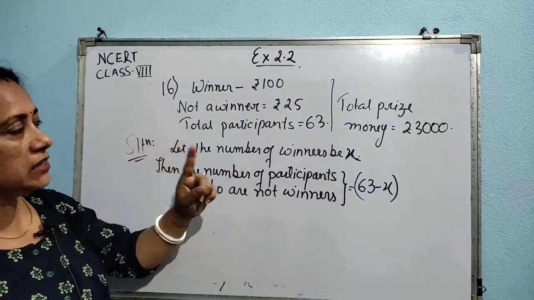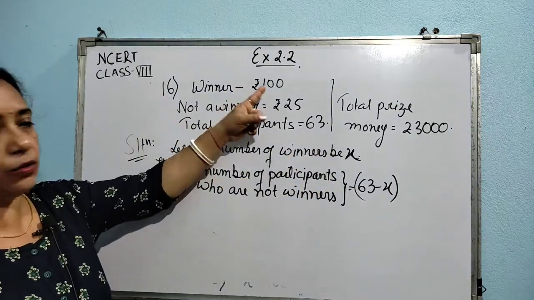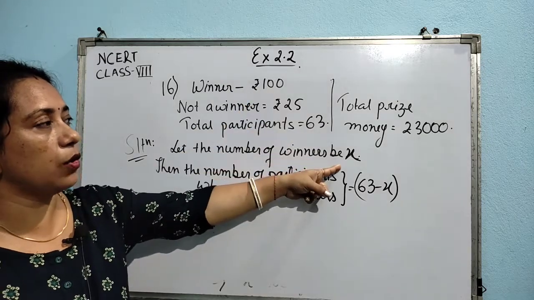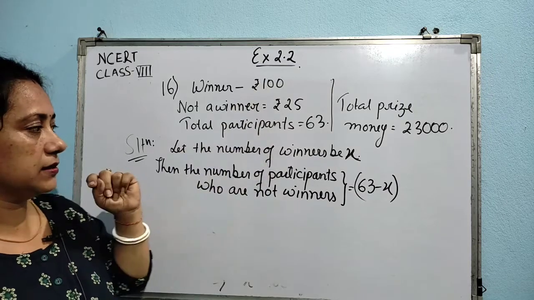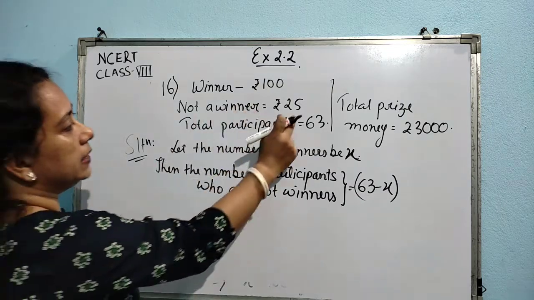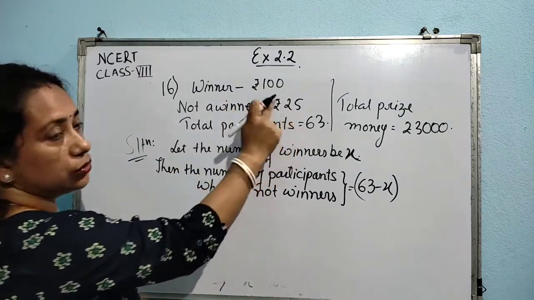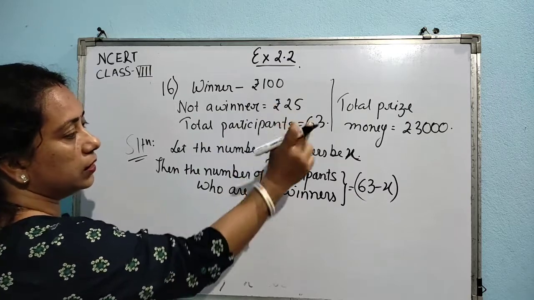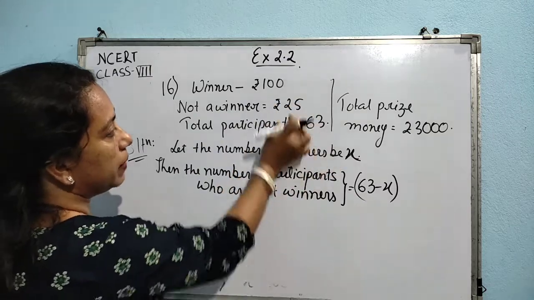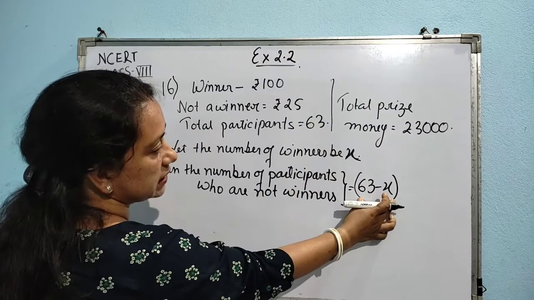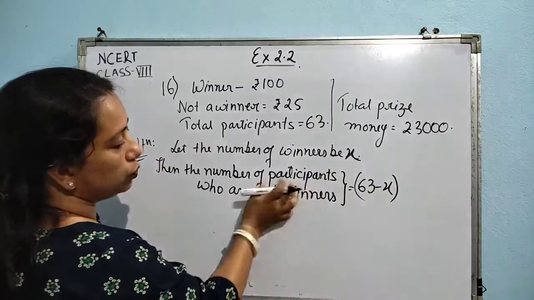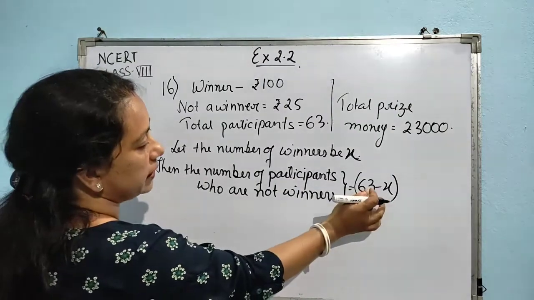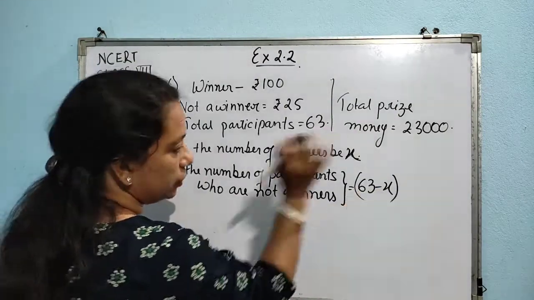So if each winner is getting ₹100, then x winners will be getting how much money? 100 into x, isn't it? And each participant who is not a winner is going to get 25. So what is the number of those participants who are not winners? 63 minus x. So the amount of money that will be given to those participants who are not winners will be 63 minus x into 25.